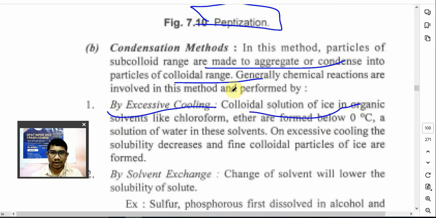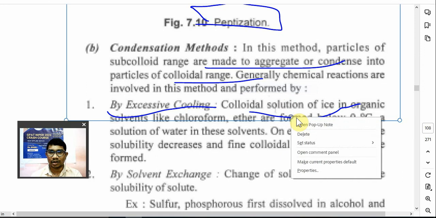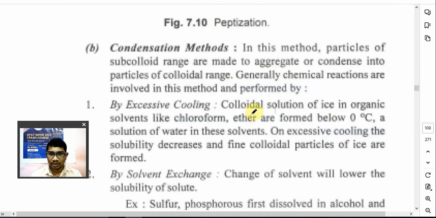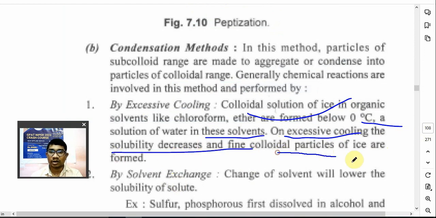अगर कोलाइडल सॉल्यूशन बनाना है आपको वाटर का in inorganic solvent, the colloidal solution of ice in inorganic solvent like chloroform, ether are formed at 0 degree Celsius. A solution of water in this solvent on excessive cooling, पहले तो solvent का मतलब ether में water डाल दो और cool करना है आपको. On excessive cooling of this, solubility will decrease and fine colloidal particles of ice will be formed. That is one of the methods to form a colloidal solution.